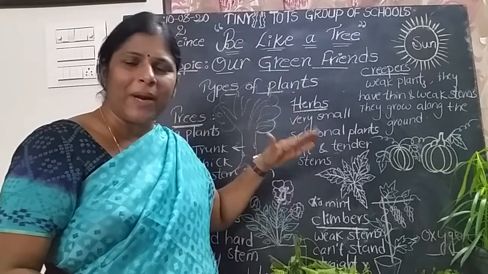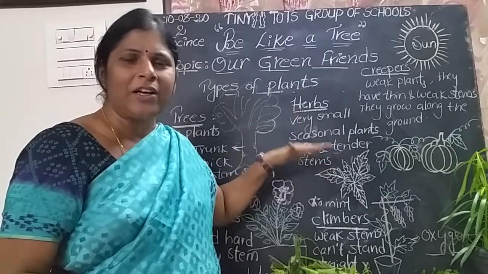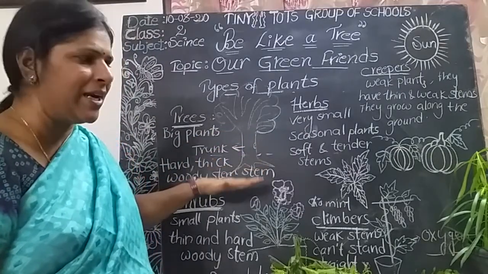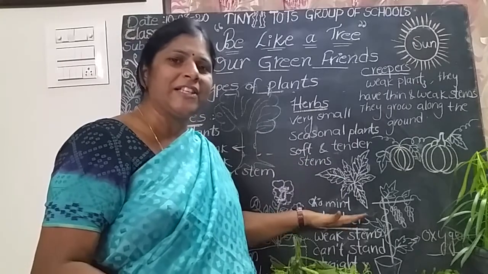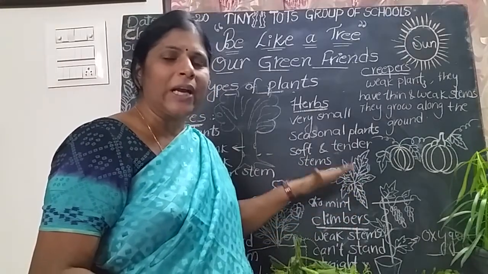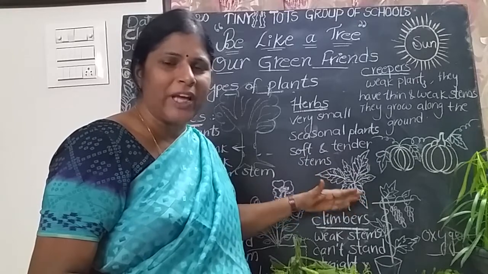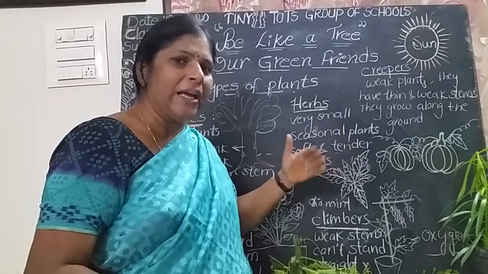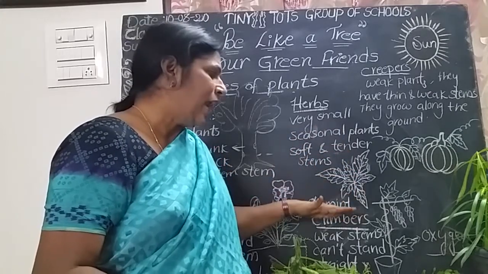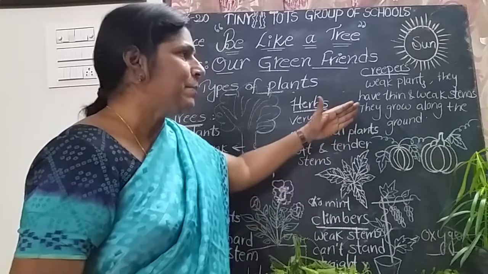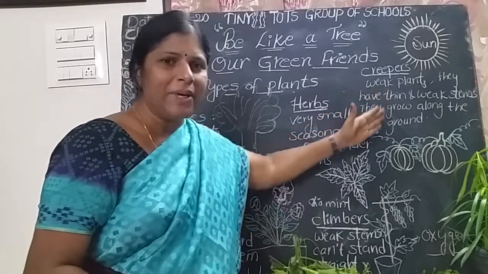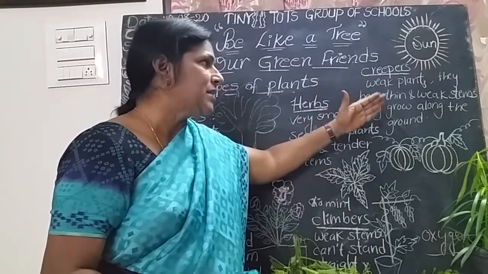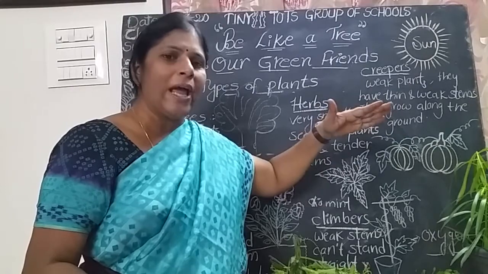What are big and tall plants called? Big and tall plants are called trees. What are the medium sized plants? Shrubs are the medium sized plants. So climbers, which plants need some support to climb, support to grow? Climbers. Why do they need some support? They have weak stem. For growing or for climbing, we arrange some sticks. So climbers too have weak stem and creepers too have weak stem. Climbers and creepers have weak stem. But creepers are the weak plants. They have thin and weak stems. They grow along the ground.